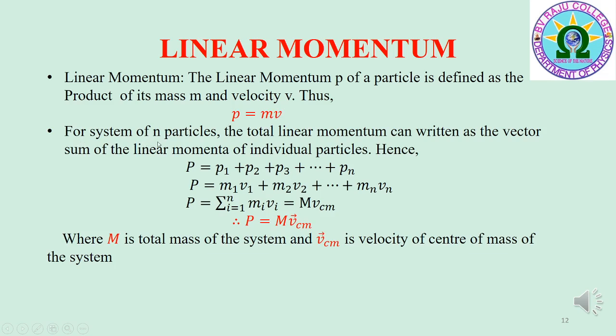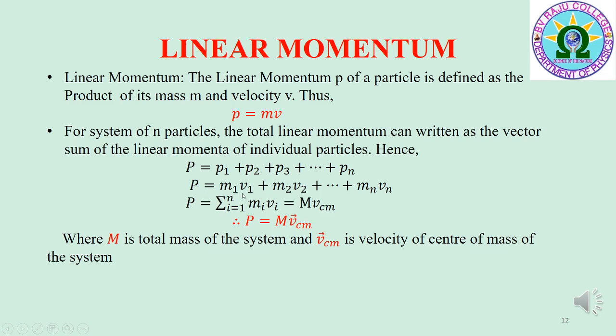For a system of n particles, the total linear momentum can be written as the vector sum of the linear momenta of individual particles. Hence, P is equal to P1 plus P2 plus P3 and so on plus Pn, where P1, P2, P3 and so on Pn are the linear momenta of the individual particles.